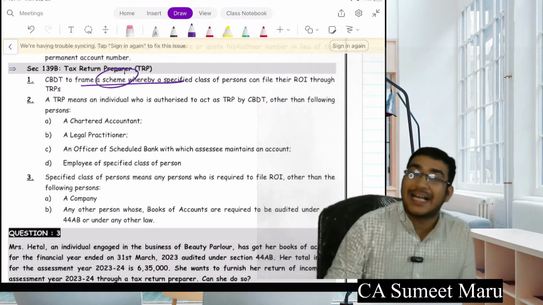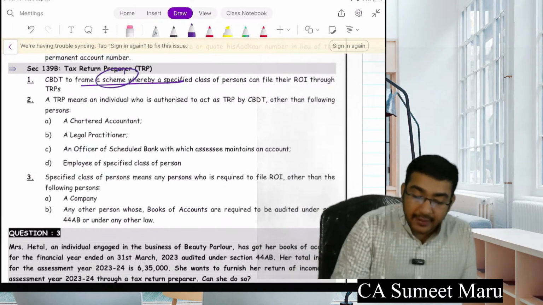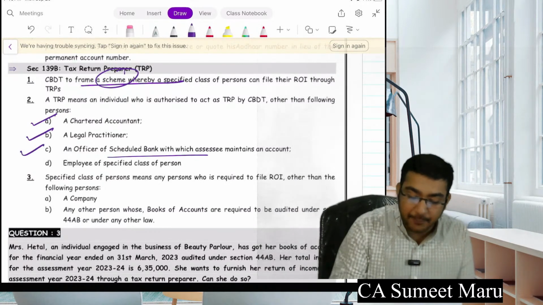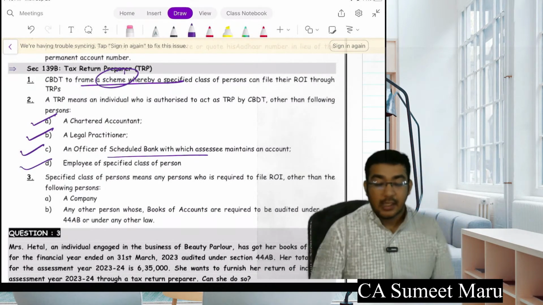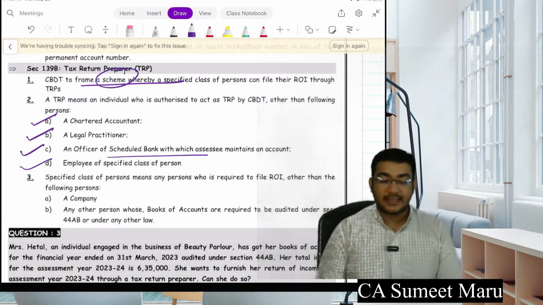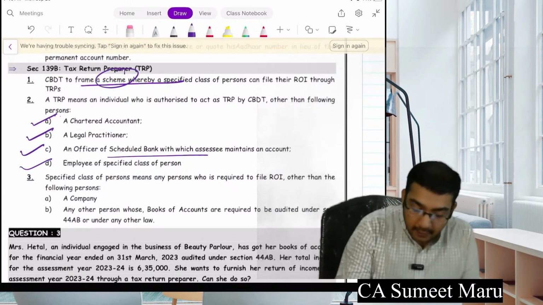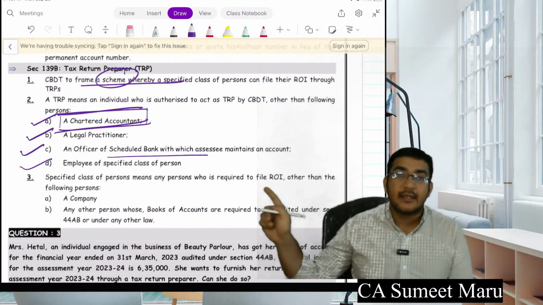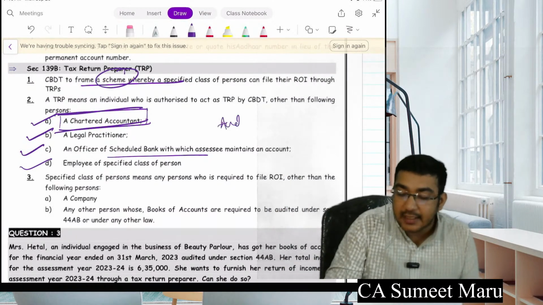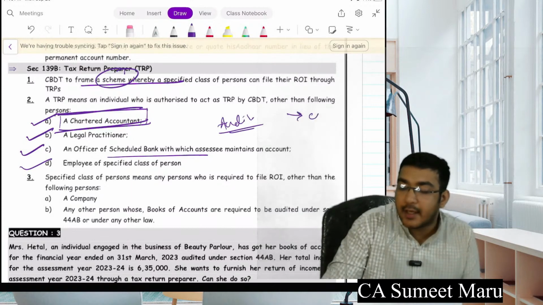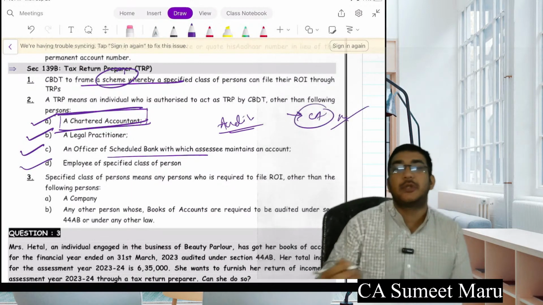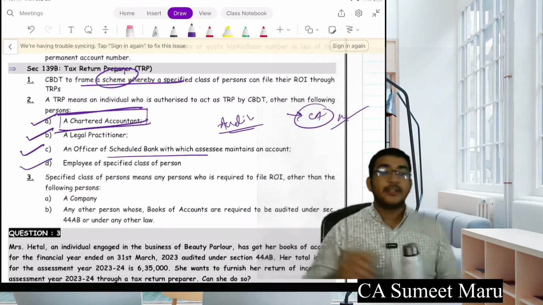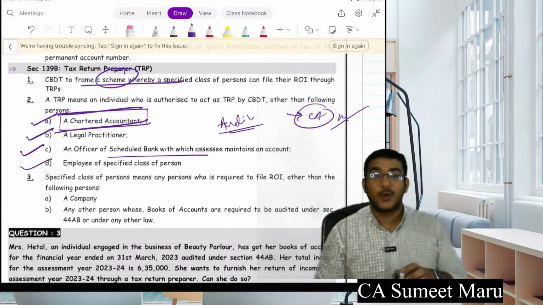Who can be the tax return preparers? Already they say chartered accountant, a legal practitioner, an officer of a scheduled bank, and an employee of a specified class of person can file this income tax return. So we are here. Okay, income tax return के बाकी लोग file कर सकते हैं, but audit can be done only and only by a CA. It's a monopoly with CA, you can say. Okay, so you are doing all this hard work to get into this monopoly business or profession, I will say.